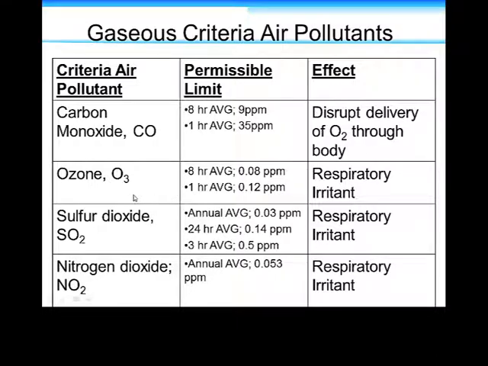And we have other concentrations for the ozone, sulfur dioxide, and nitrogen dioxide. You can see these are more toxic yet than the carbon monoxide. And again, it's just the evidence we have. For ozone, the average individual, okay, it has to be 0.12 ppm in an hour. It can't be more than that, because that could cause respiratory irritation. It can cause serious consequences.